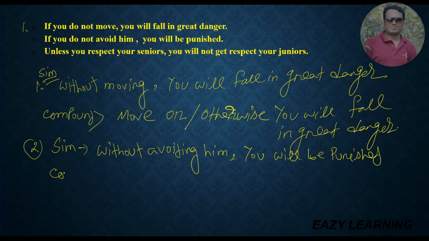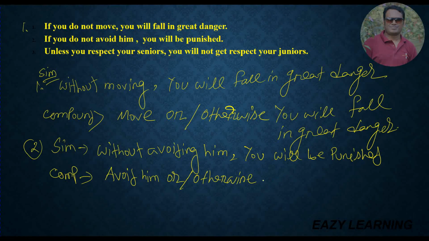And when you change it to a compound sentence, then you have to write at first verb 1, that means the present form. Avoid him, and you have to write the symbol or otherwise. You can write any one, it's up to you. Avoid him or otherwise you will be punished. So dear students, I am very sure that already you have understood how you will change simple, complex and compound sentences according to this structure. And number 3 will be your homework.